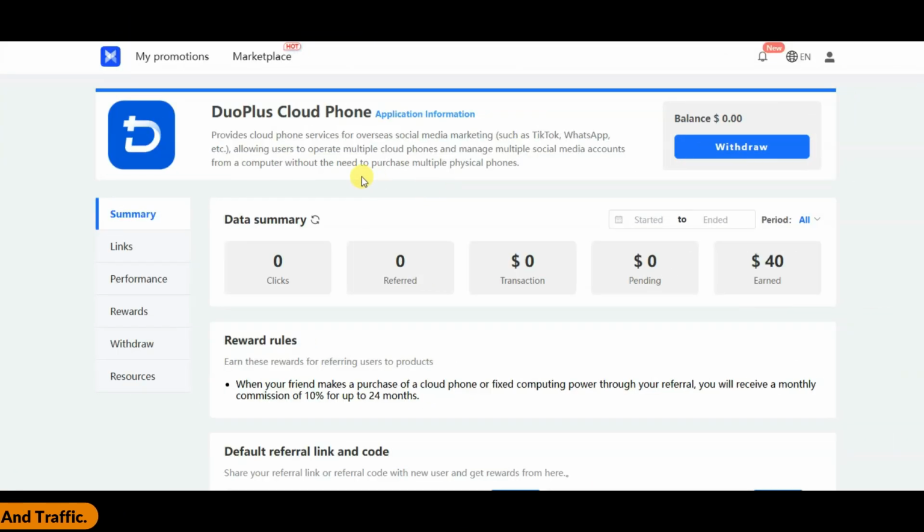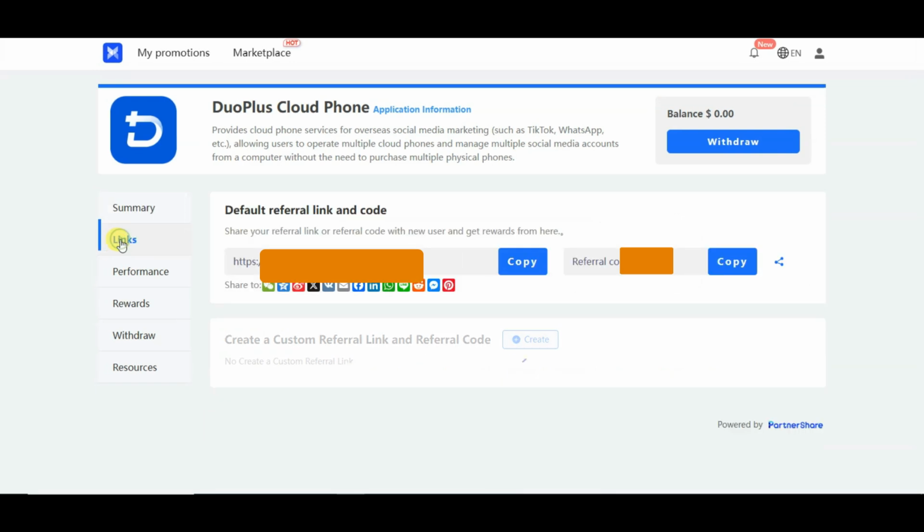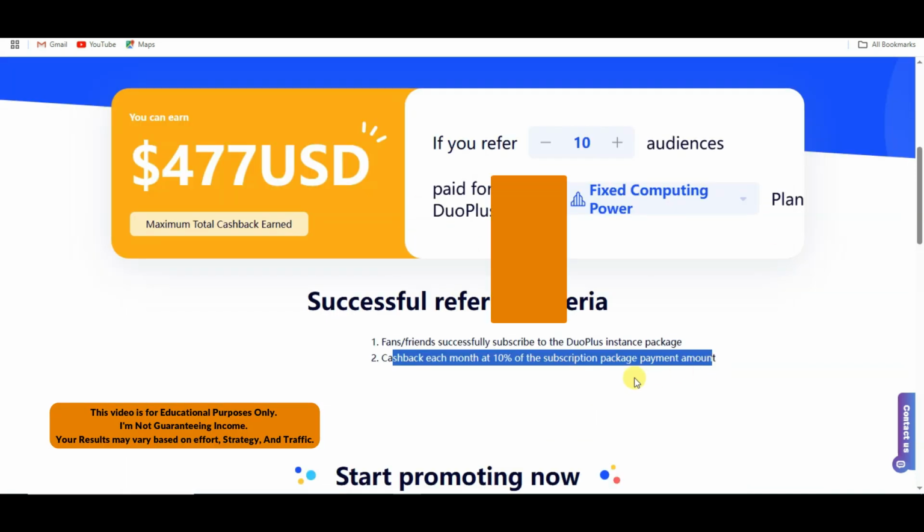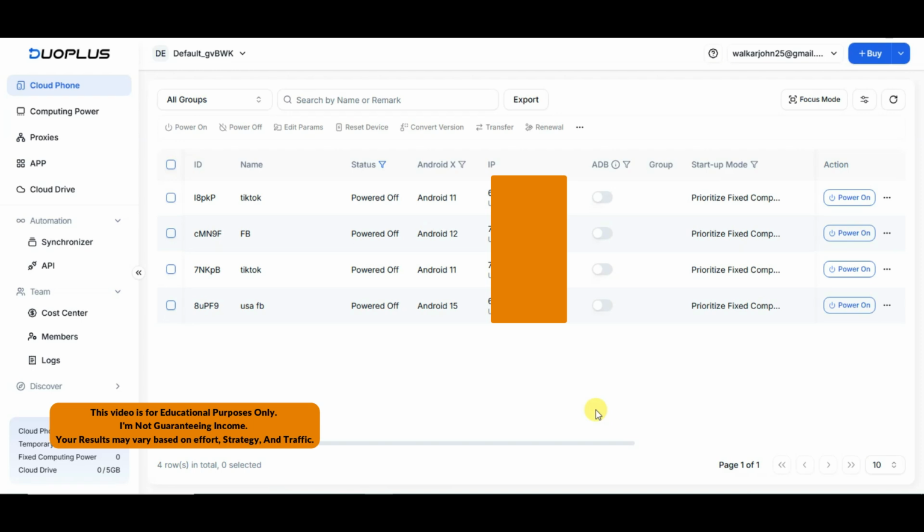Once you successfully create your account, you will then come to this page. You can click on links button. Here you can see your affiliate link. You can share your affiliate link on your social media platforms. When your visitor clicks on your referral link and they purchase any of this subscription, then you will get 10% commission.